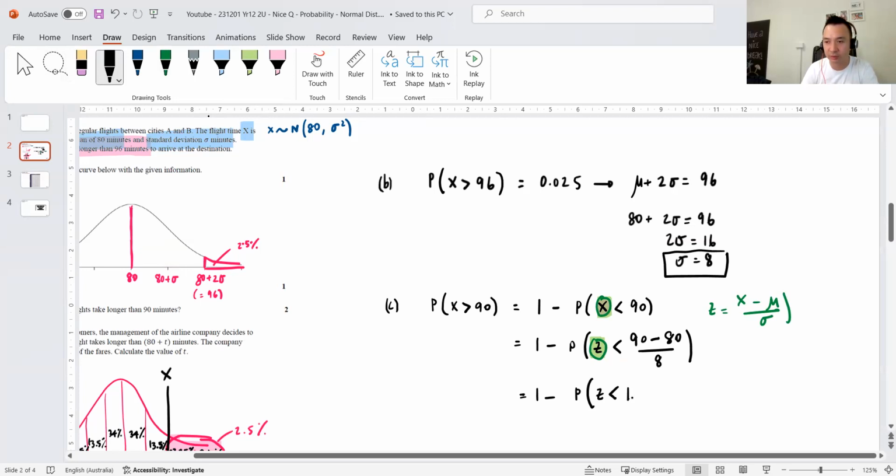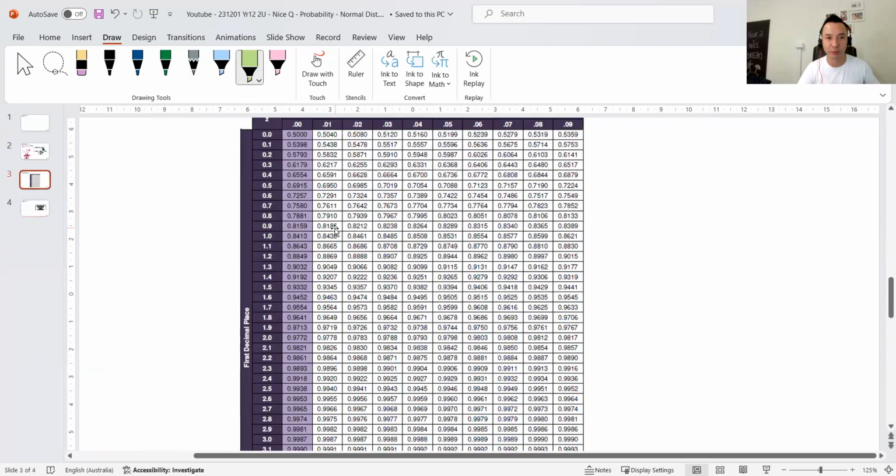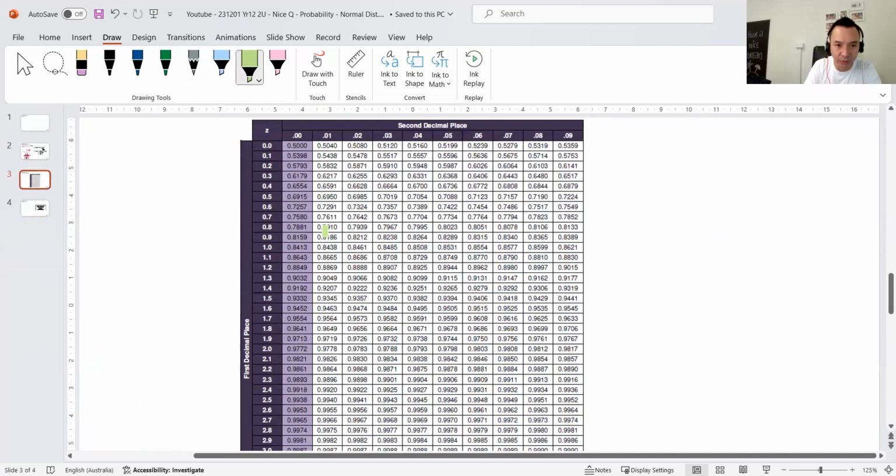What's 10 on 8? 1.25. Now, that's not a nice number, so I need to find that on the table. Remember that number, 1.25, because let's go quickly to the standard normal table. 1.2 is over here, 5 is here, so let's follow that. This one here. Yep, 0.8994.